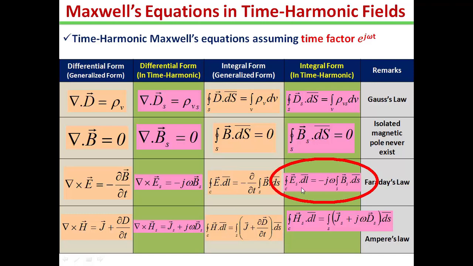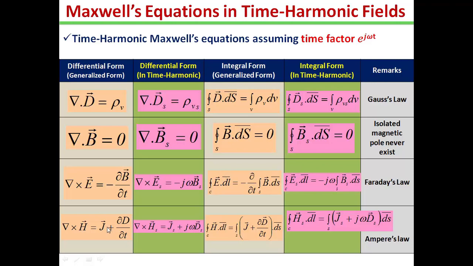So in the time harmonic field, we can write the integral over contour C Es dot dl is equal to minus j omega surface integral Bs dot dS, where the j omega term is for the del by del t term, Bs is the phasor form of B and Es is the phasor form of the electric field E.